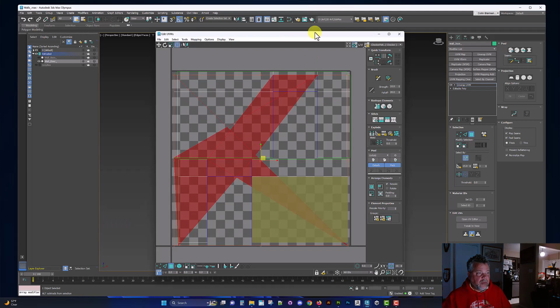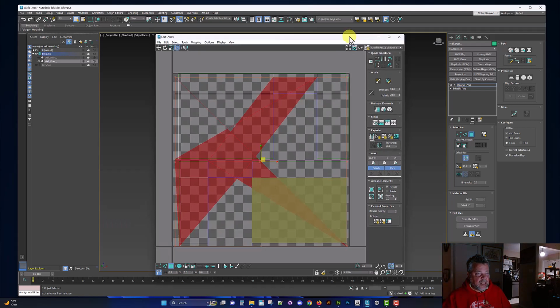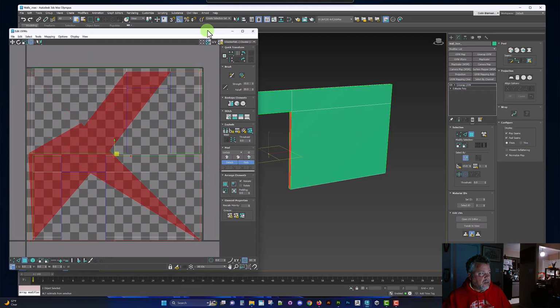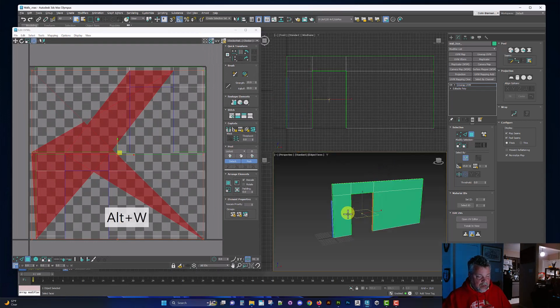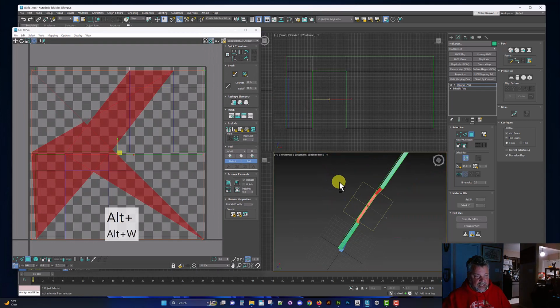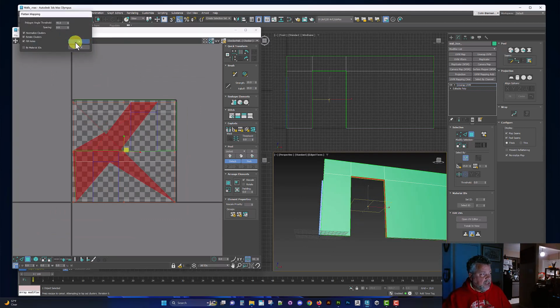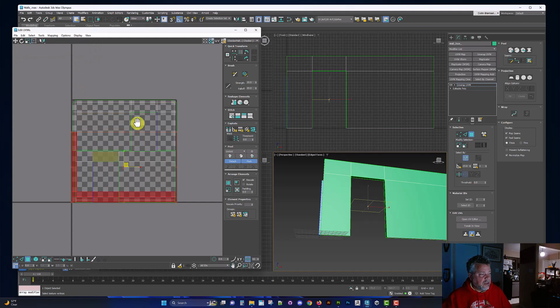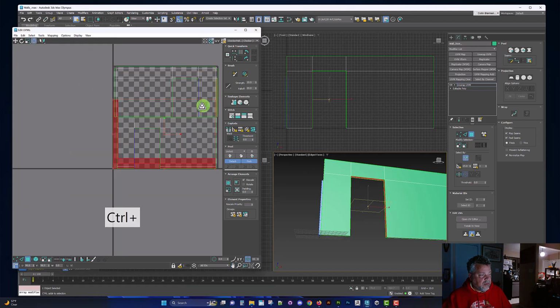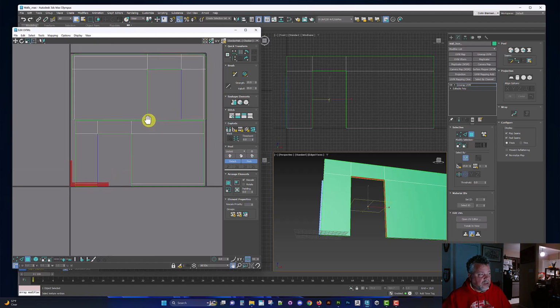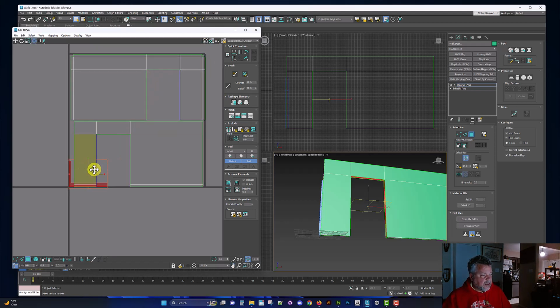And those pieces that I'm looking at right there are the pieces that I have selected, which is the bridge that I just created. So I'm just going to hit flatten mapping on those. Hit OK. Scale them to fit. I don't want to mess with the rest of the objects' UVs.